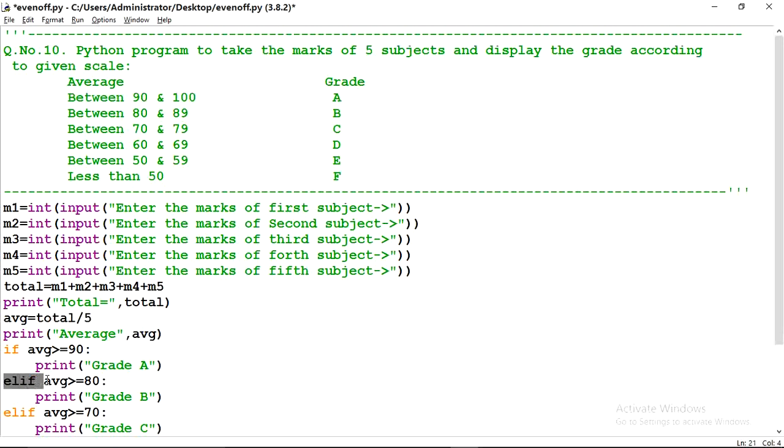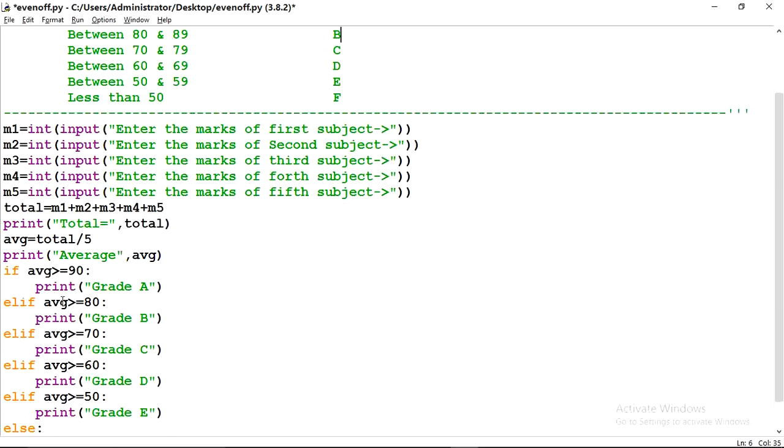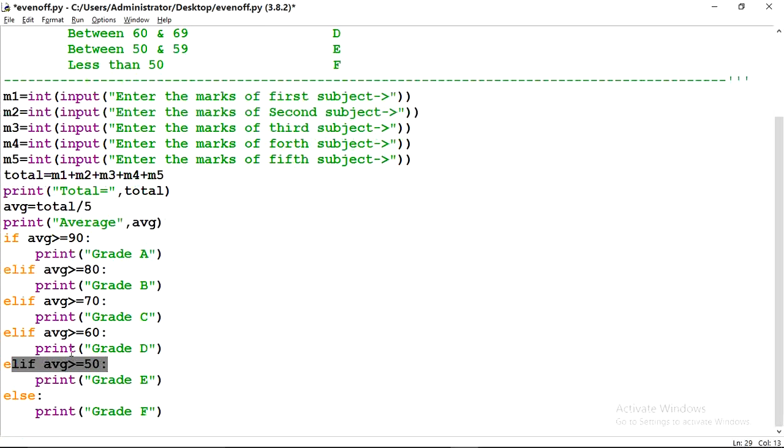Here again the condition will be checked: if average is greater than or equal to 80, this is for the next condition, average between 80 to 89, then it will print B. Same in the third: if the second condition is false, come to the third condition, elif average is greater than 70, then it will print C. If this is false, then come to the next condition, average is greater than 60. If this condition is false, come to here, if average is greater than 50. If all the conditions are false, then come to the else part, it will print grade F.